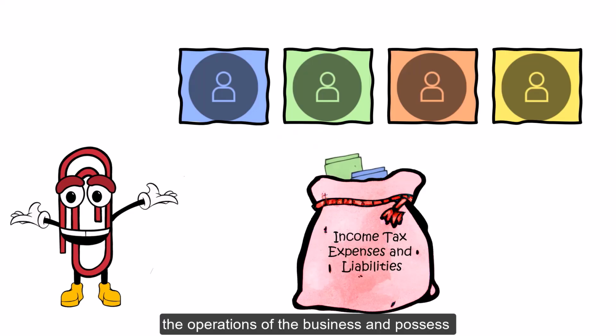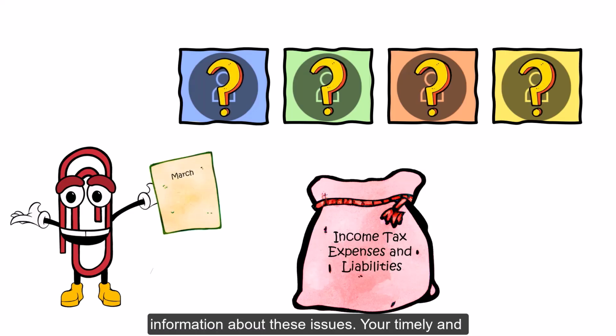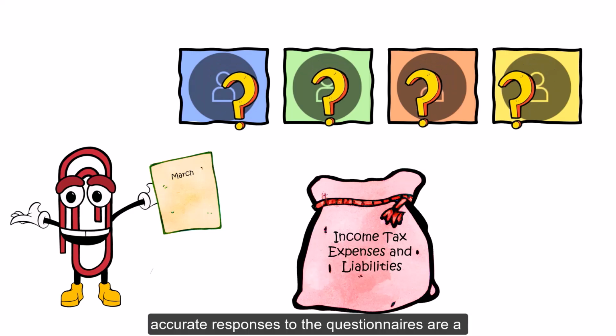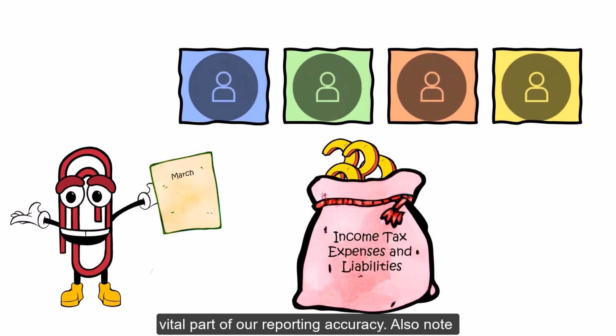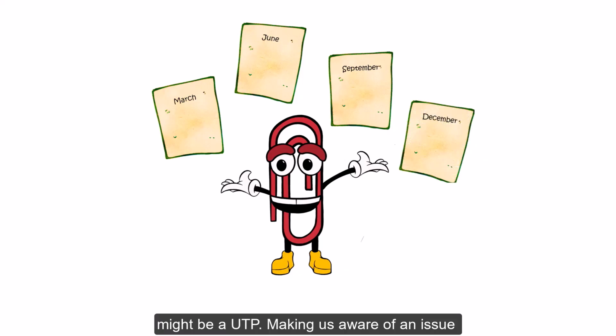You are closer to the operations of the business and possess greater knowledge of the details. Each quarter, we send out a UTP questionnaire to gather information about these issues. Your timely and accurate responses to the questionnaires are a vital part of our reporting accuracy. Also note that you do not need to wait until the end of the quarter to alert us to something that you think might be a UTP. Making us aware of an issue early allows us more time to evaluate and measure potential uncertain tax positions.